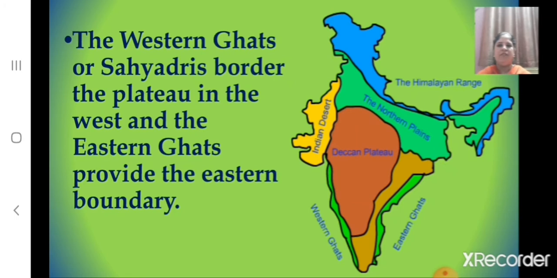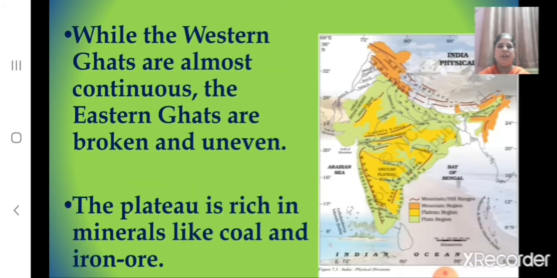And children, where are the Western Ghats and the Eastern Ghats? The Western Ghats or Sahyadris border the plateau in the west. And the Eastern Ghats provide the eastern boundary. And children, while the Western Ghats are almost continuous, the Eastern Ghats are broken and uneven. And the plateau is rich in minerals like coal and iron ore.